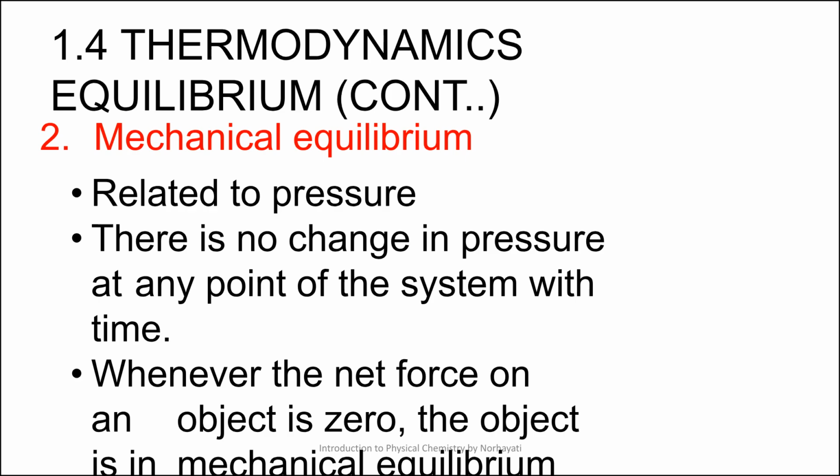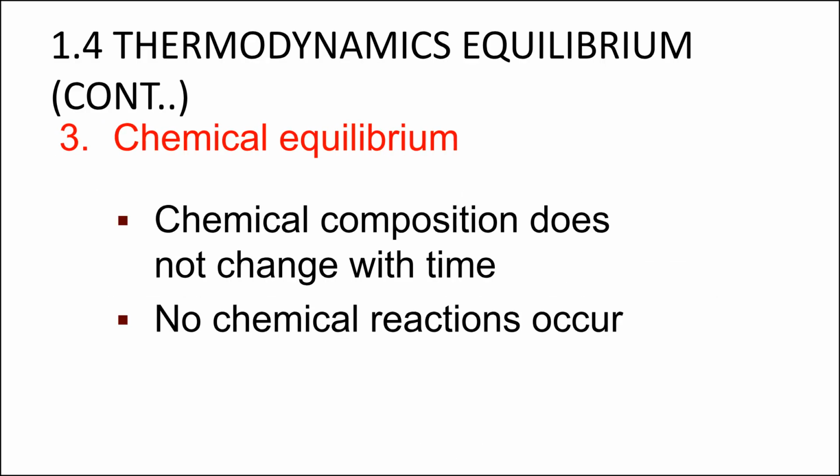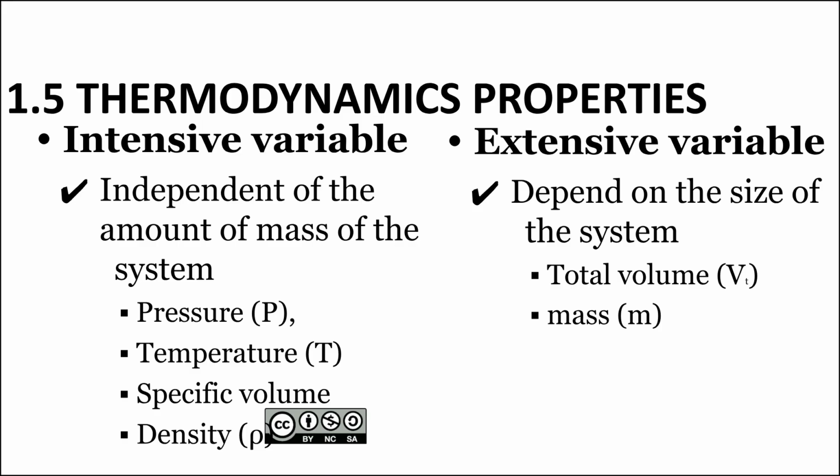It is reached when there is no change in pressure over time, meaning the net force on the object is zero. Phase equilibrium occurs when the mass of each phase in a multi-phase system reaches a constant equilibrium level. Chemical equilibrium means the chemical composition of the system does not change with time, indicating no net chemical reactions are occurring. Thermodynamic properties are either extensive or intensive.